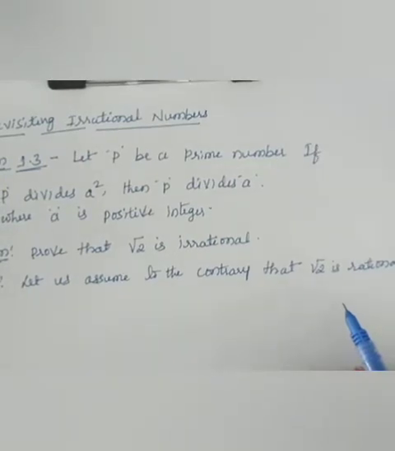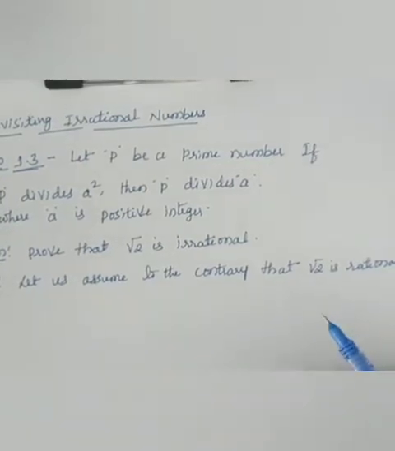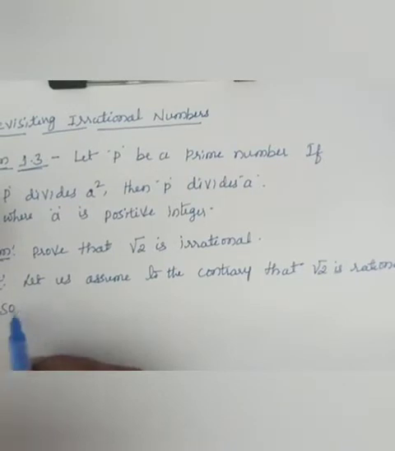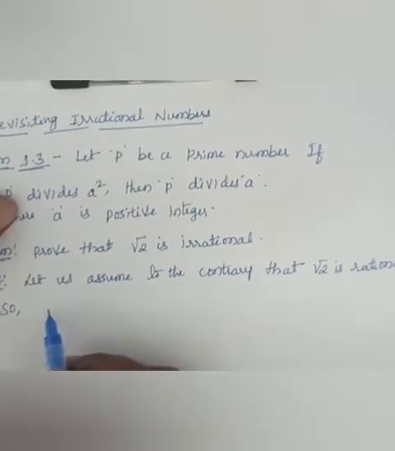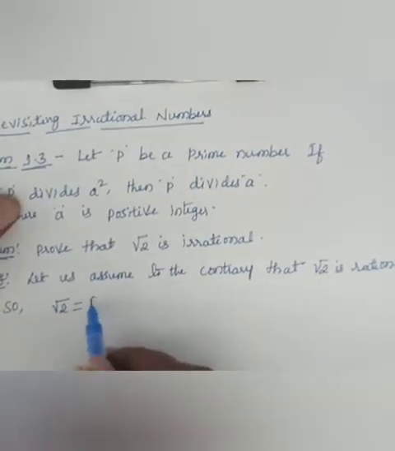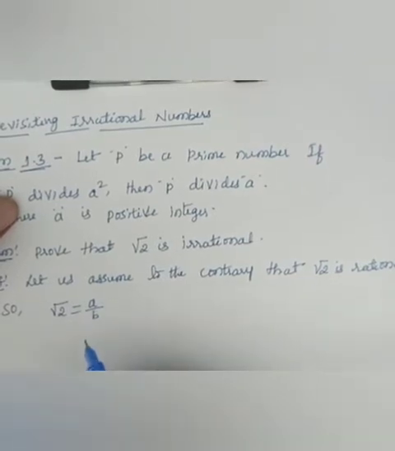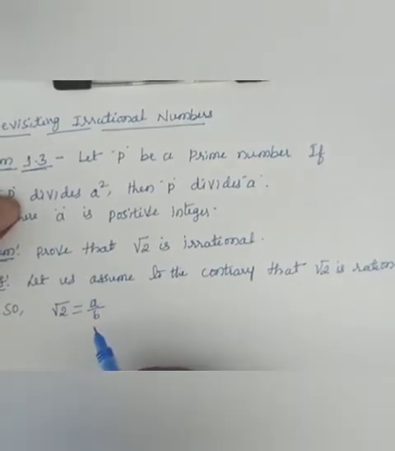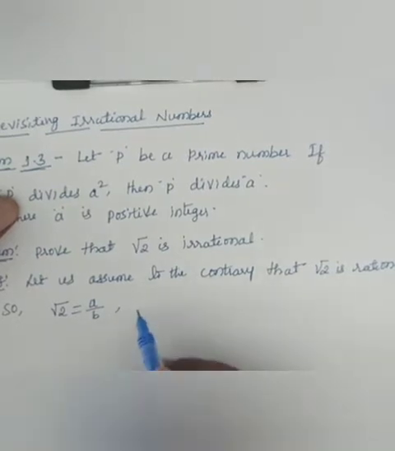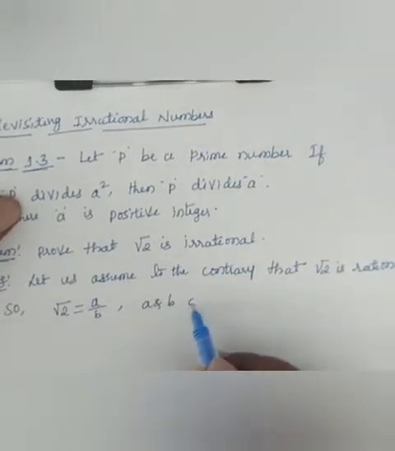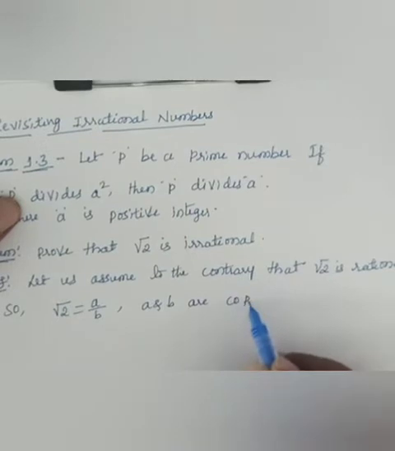Contradiction or contrary means wrong assumption. If we assume that it is a rational number, we can write root 2 is equal to a by b, or p by q, or r by s. It should be written in the form of ratio, where a and b are co-prime.